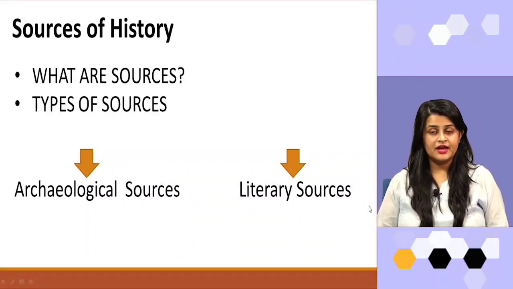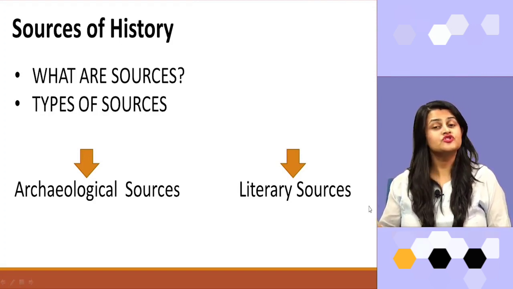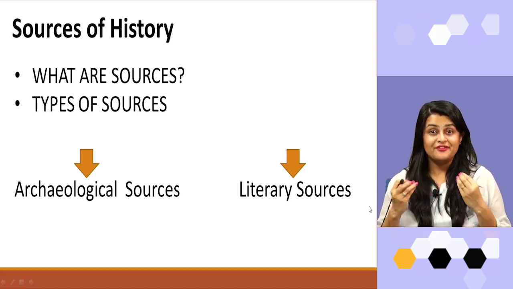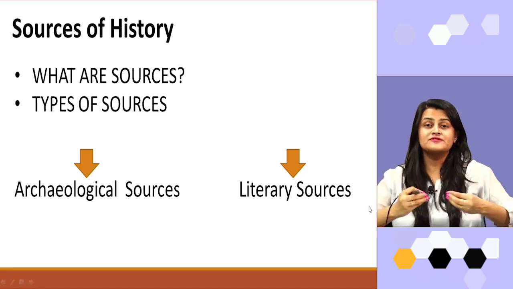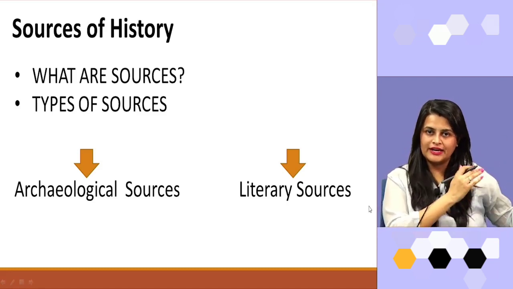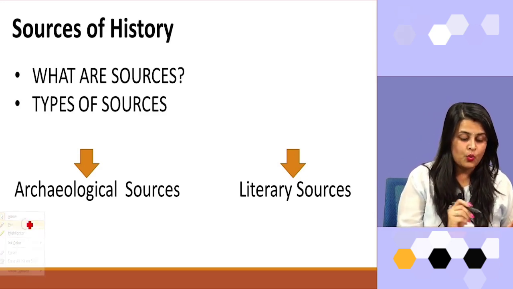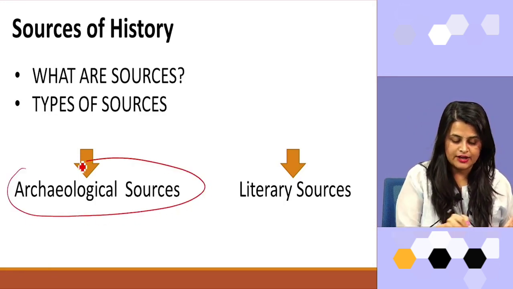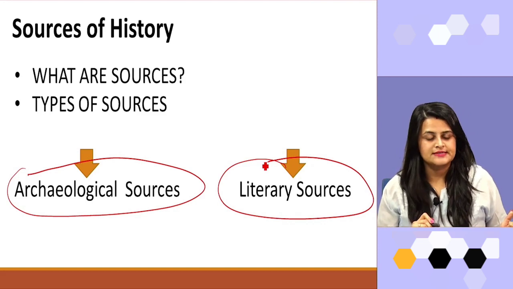of history. How do we know about our past or history? We know about our past or history through sources. What are sources? Sources are evidences which prove about the past, or which prove that this thing happened in the past or in history. Now, when we talk about sources, we have different types of sources. First is archaeological sources and the second one is literary sources.